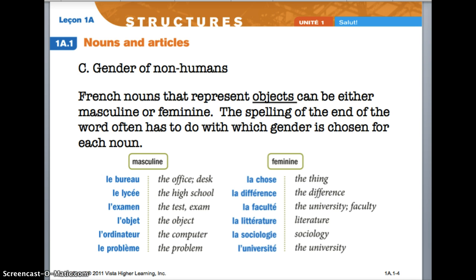Something new to get used to in French is that non-human things also have gender. French nouns that represent objects can either be masculine or feminine. The spelling of the end of the word often has to do with which gender is chosen for each noun. All of the nouns on the left are masculine, and all of the nouns on the right are feminine.